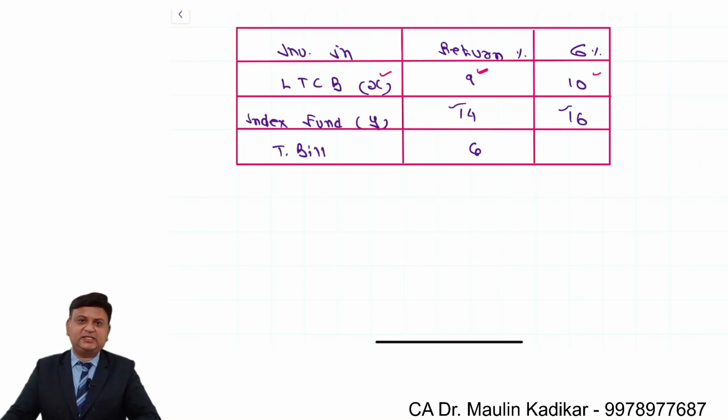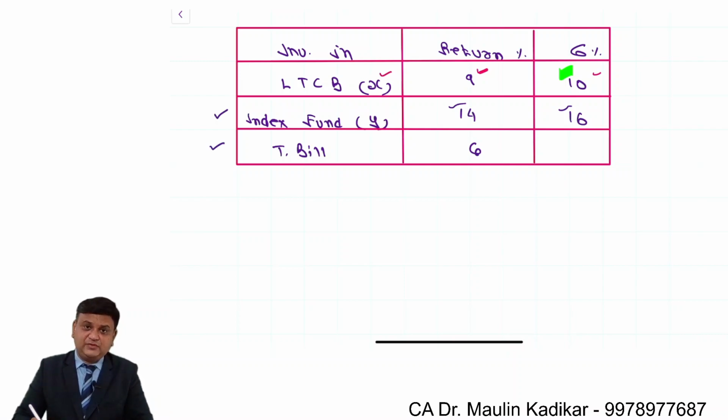We understand that the new portfolio, that is combination of Y and RF, will have the standard deviation of 10%. That is the current standard deviation. With that, we are required to compute first of all the proportion in which the investment is to be made in these two, which will have the standard deviation of 10%. Suppose the answer comes to 60-40 or 70-30 or something like that.